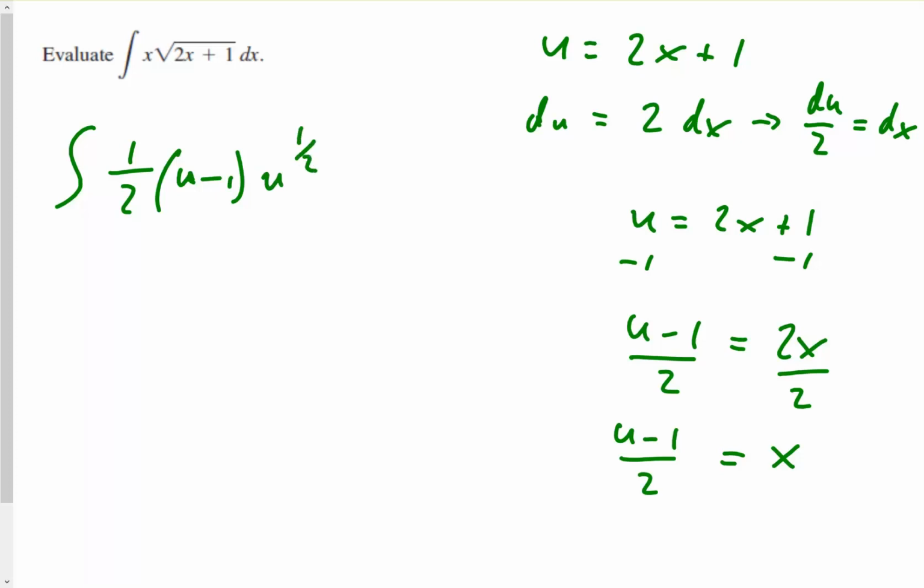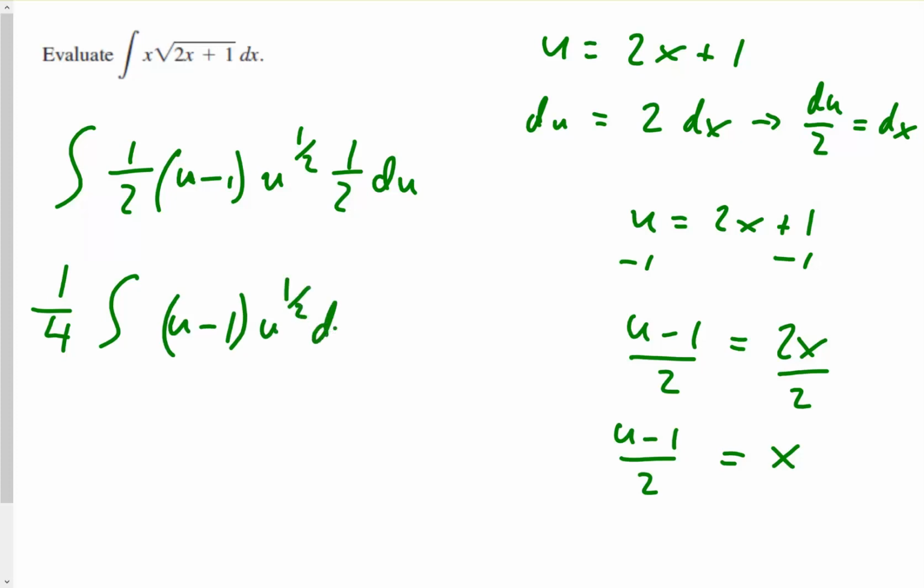And then I have my dx. My dx is 1/2 du. So I have a 1/2 and a 1/2. That's 1/4. Bring the 1/4 out. And then I have u minus 1 times u to the 1/2 du.